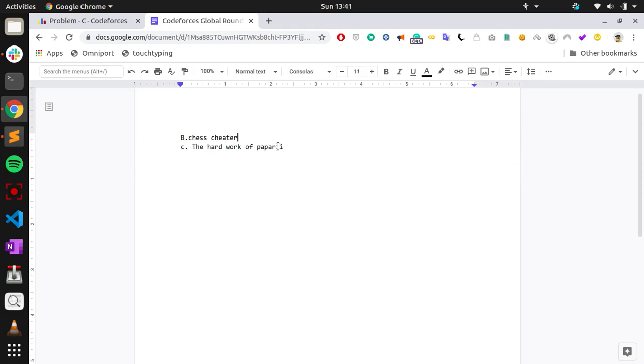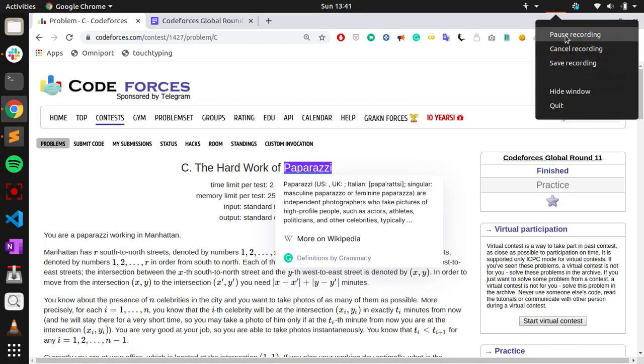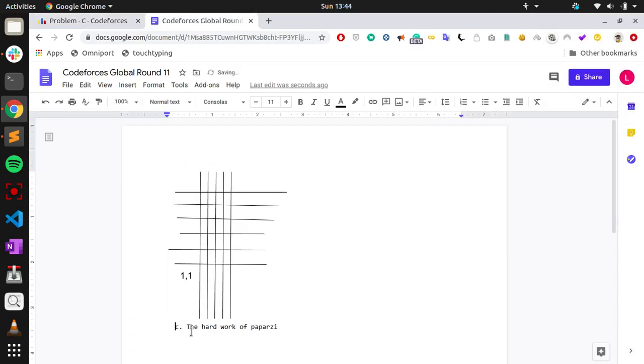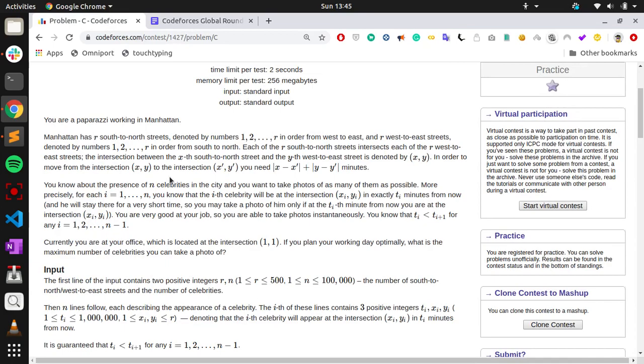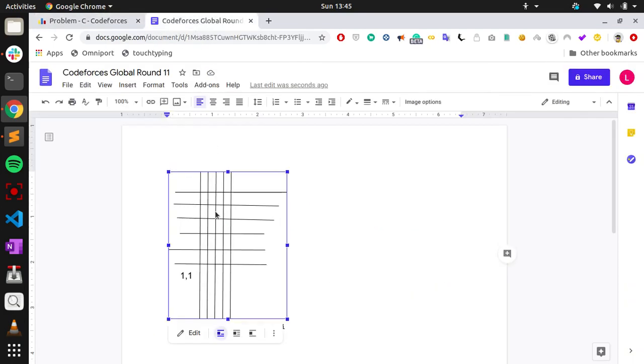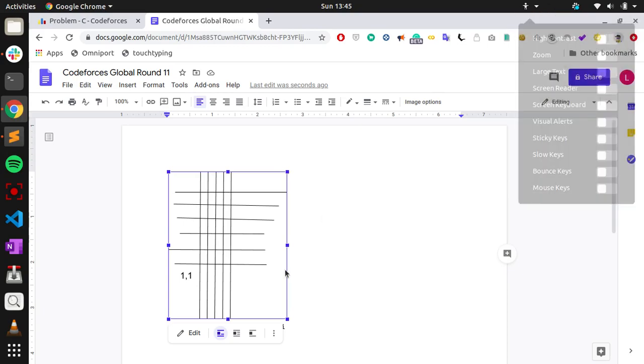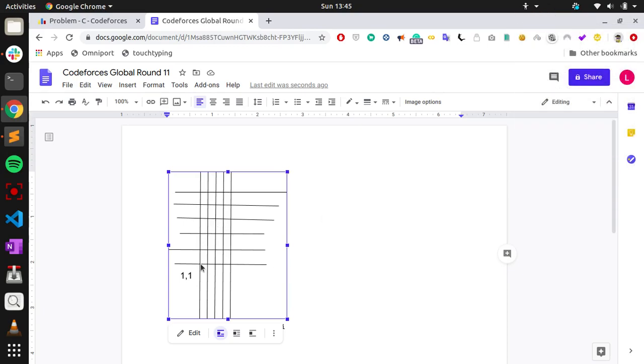So this question is Paparazzi. I will take this next. The question is like we have a grid which is kind of like this. We are initially at the point 1, 1. The celebrities come and go at some particular time instance at every intersection point. So basically these are the intersection points.